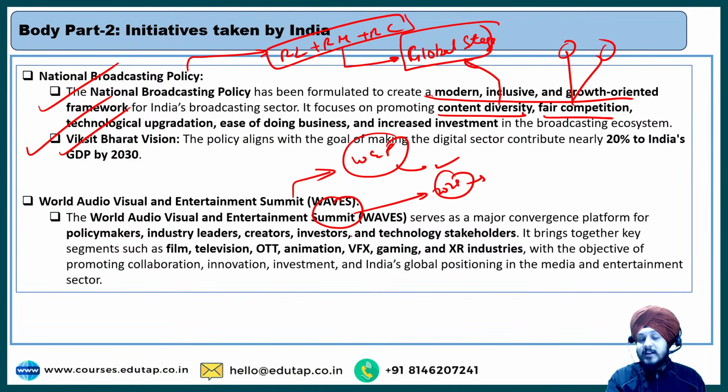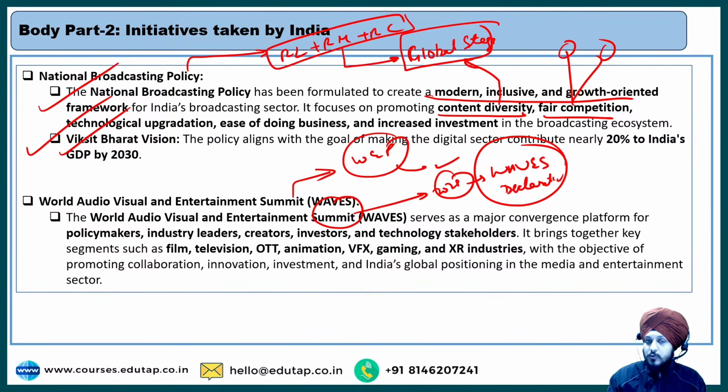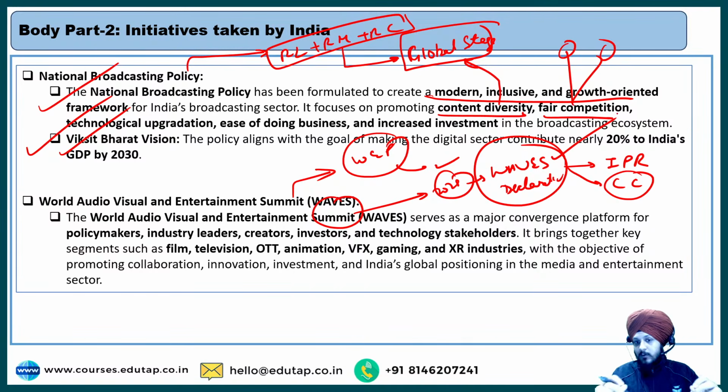And over there, let me tell you, something called the Waves Declaration was also adopted, where, as a part of this declaration, different governments and different institutions who had participated took the pledge with respect to intellectual property rights, right? And apart from that, creative collaboration also. We should promote more and more creative collaboration, not just at the domestic level but at the global stage also. So this is something that was done as a part of this Waves Declaration. That was the event conducted in Mumbai recently in the year 2025 only, right? So that is the idea.